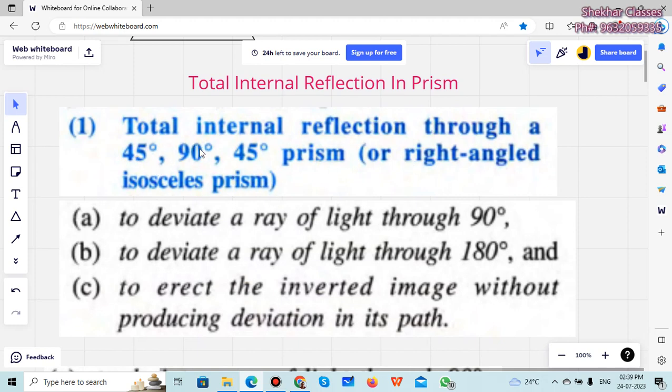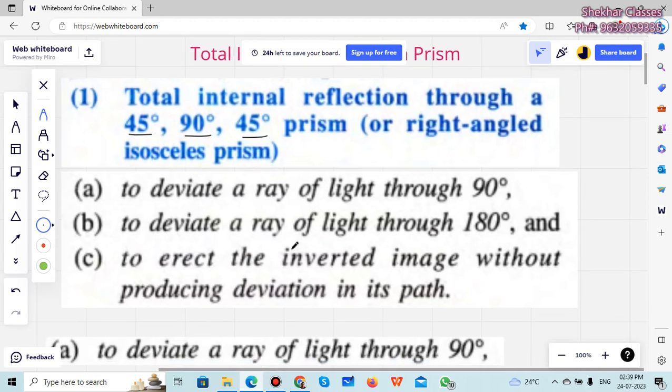One of the cases is total internal reflection happening through a prism which has angles of 45 degree, 90 degree and 45 degree, or we can say a right angle isosceles prism, because when we have two angles of 45, their two sides are equal, and the one side has a 90 degree angle in it.